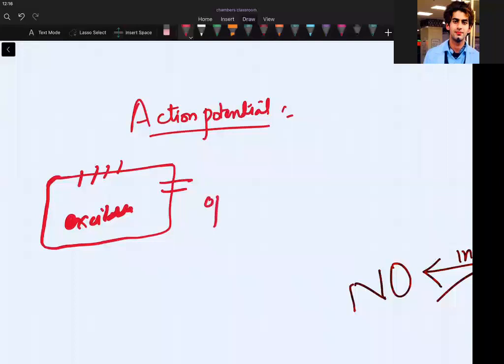Opening and closure, or you can also say depolarization and repolarization. Can we say that? I have taught you already in the first year, action potential. Guys, are we clear? I think you are sleeping. If you sleep, then I will also sleep. So why is this opening and closure of the channels happening? Because you had given a threshold stimulus, that I have taught you already. You have crossed the threshold and let the channels open and work.